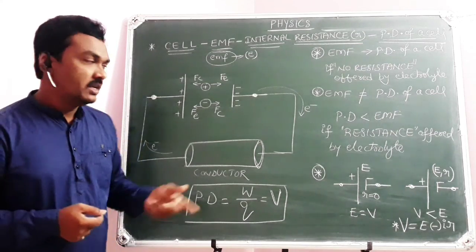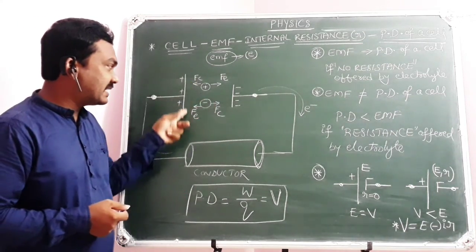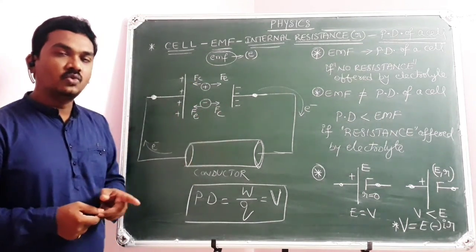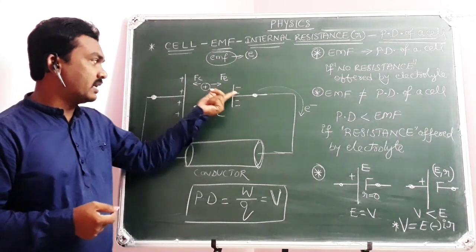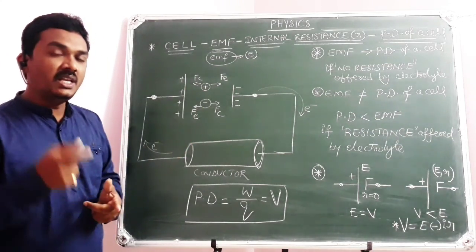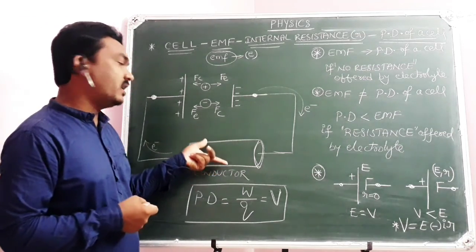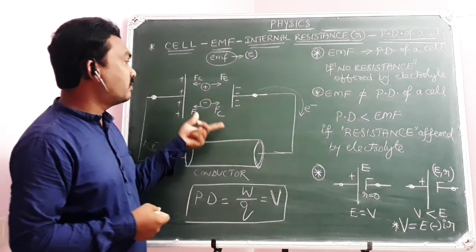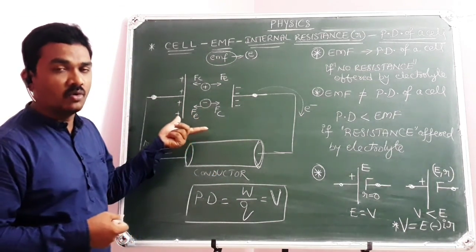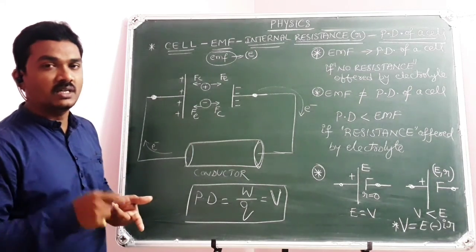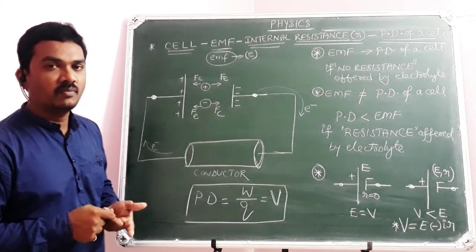And at the same time, the area of the plates. The cell is going to have two plates, one positive plate and another negative plate. So the surface area of the plates matters, just as when cross-sectional area is more, resistance will be less. Similarly, as the surface area of the plates is more, there are fewer collisions and less internal resistance.